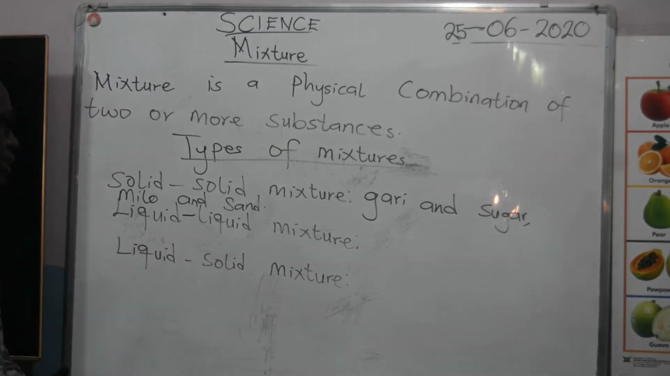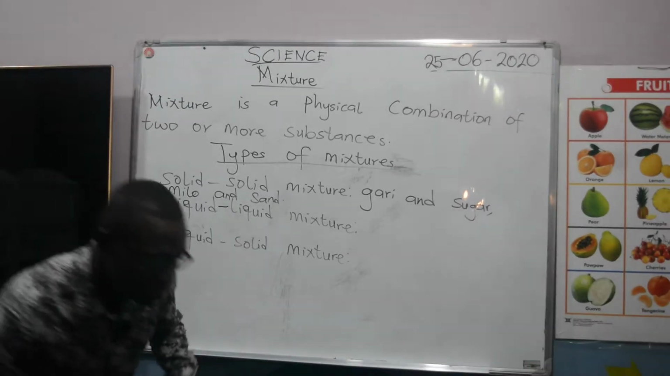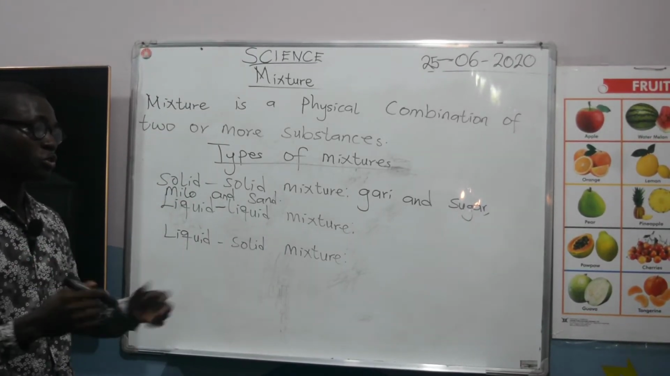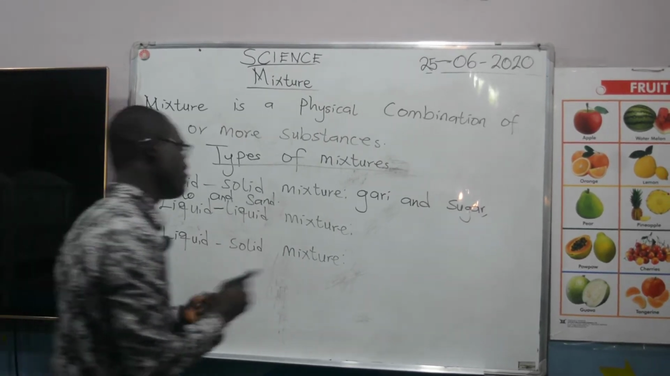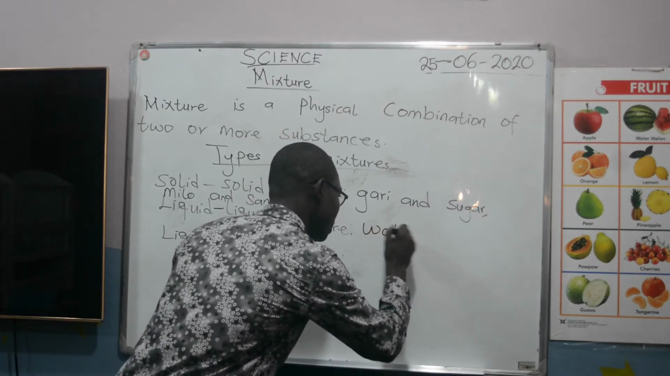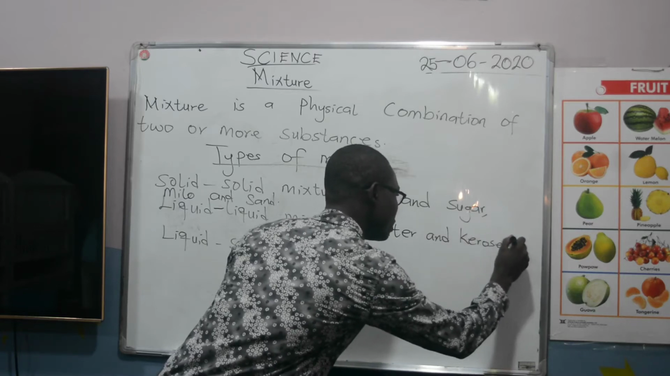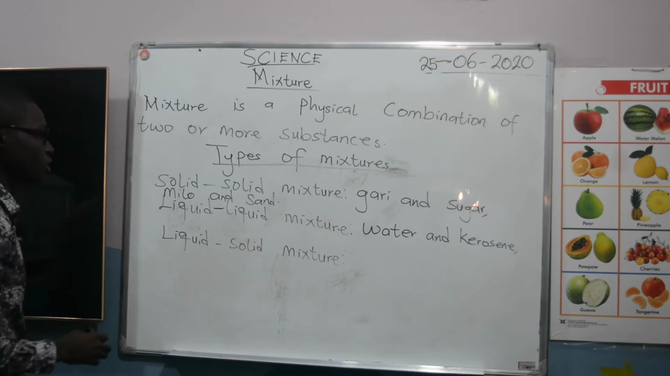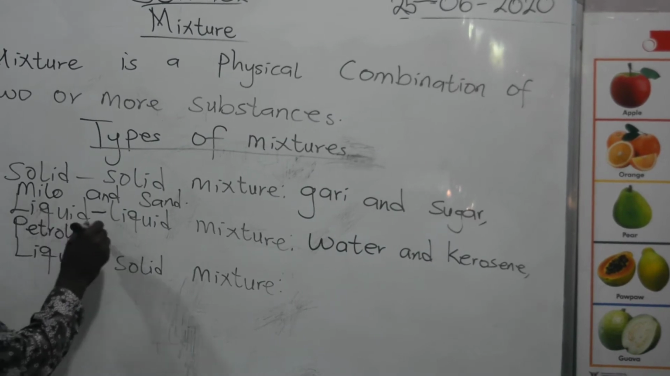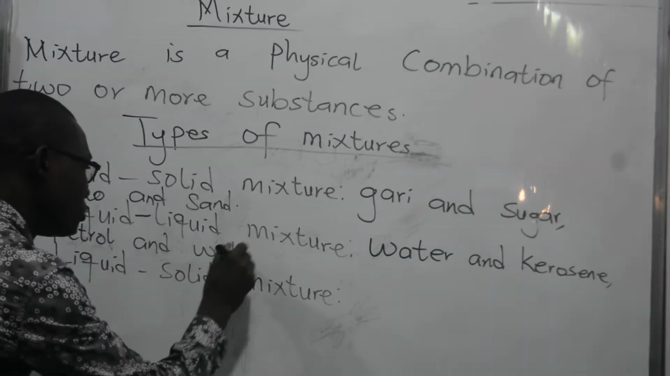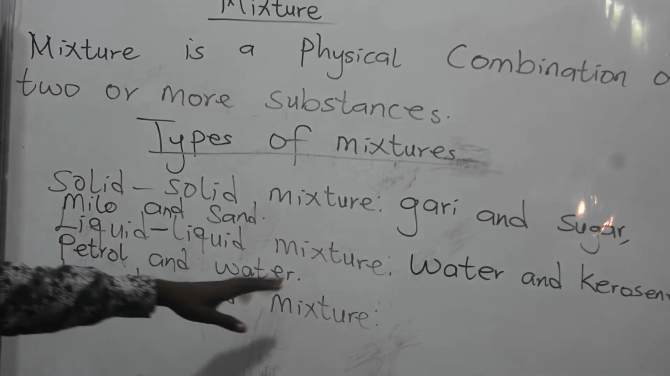We said that liquid is a substance which can flow. When you pour it on the floor, you will see that it will be flowing. That is what we call liquid. So what are some of the examples of liquid mixture? So we have what we call water and kerosene. We can also talk about petrol and also water too. So they are all examples of liquid mixture.